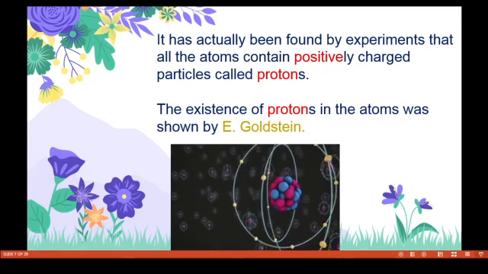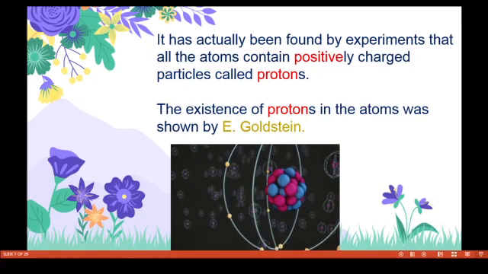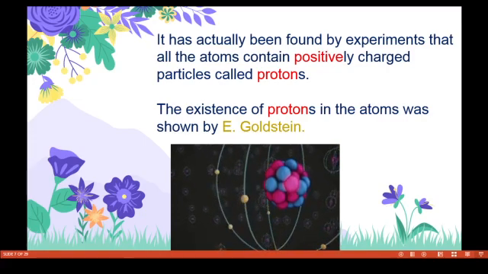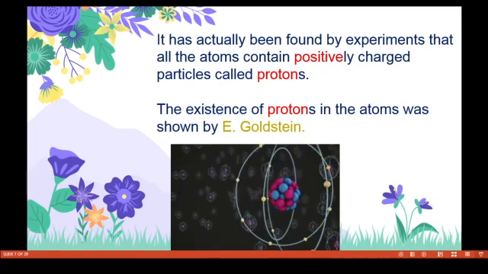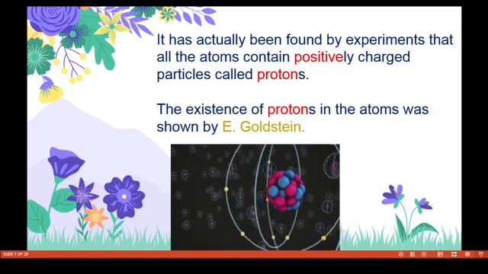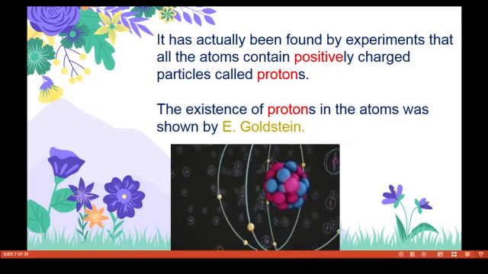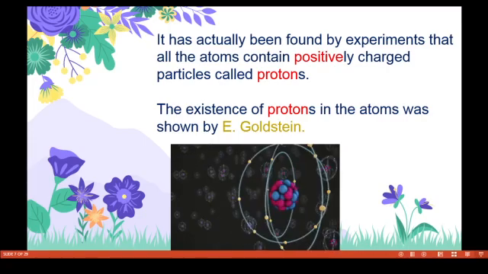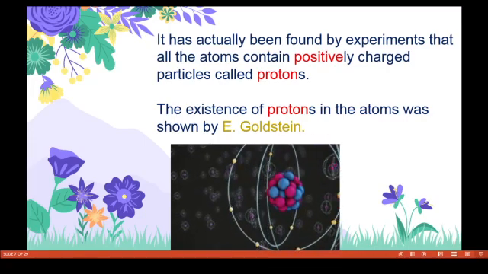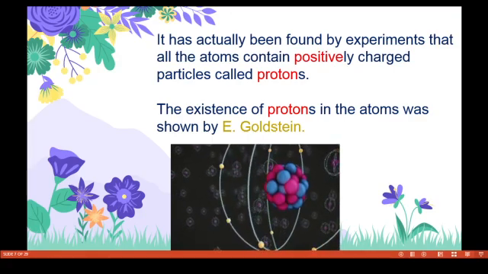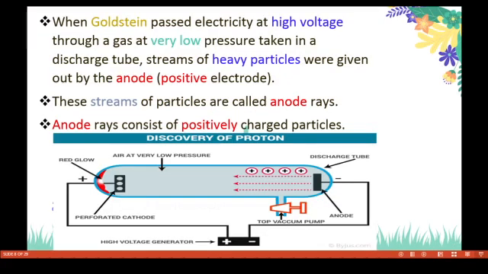It has been found by experiments that all the atoms contain positively charged particles called protons. So the existence of protons in the atoms was shown by E. Goldstein. The important thing is that all the experiments show that all the elements contain positively charged particles called protons. When Goldstein passed electricity at high voltage through a gas at very low pressure taken in a discharge tube, streams of heavy particles were given out by the anode.